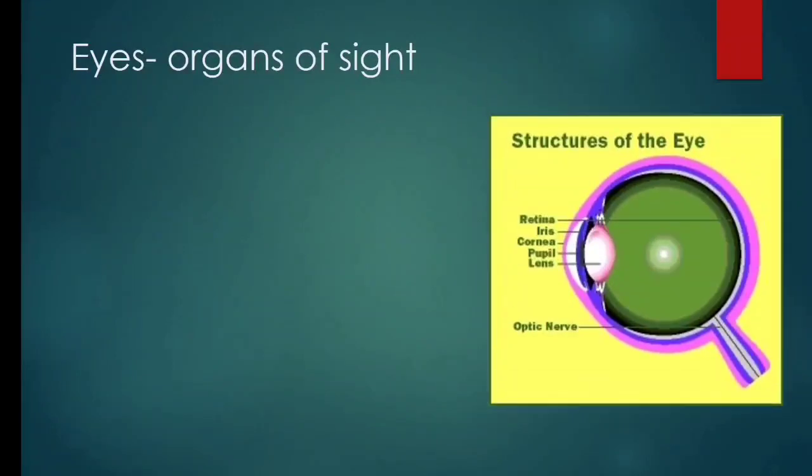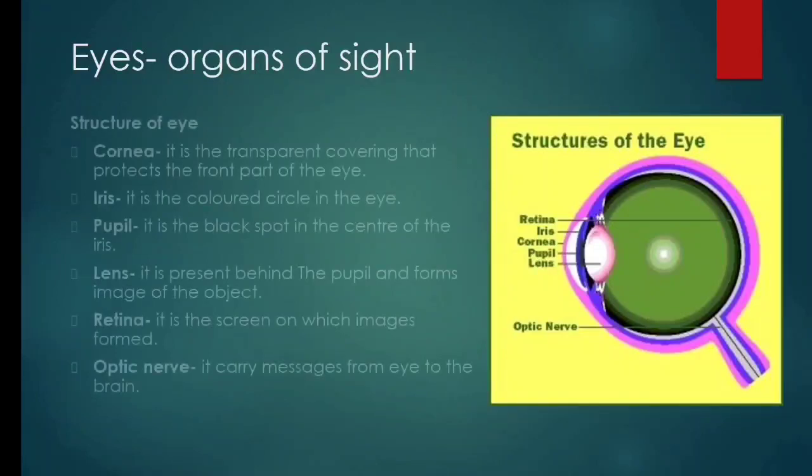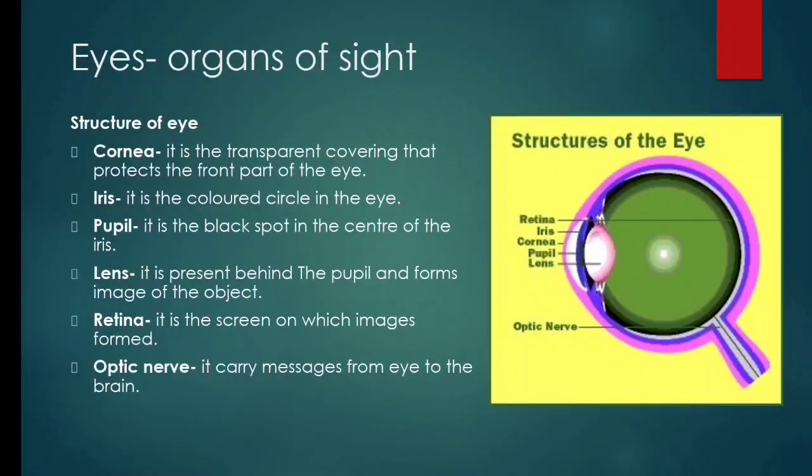Now let us study about the structure of the human eye. Human eye consists of various parts. First part is cornea. Cornea is the transparent covering that protects the front part of the eye. Just like a plastic cover protects our book, similarly this cornea protects our eye.